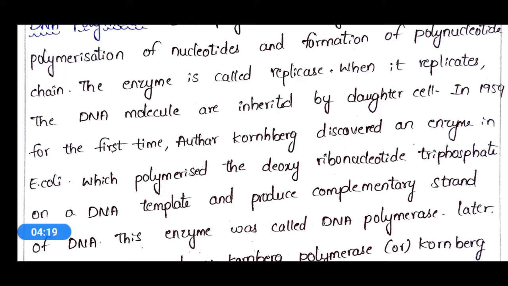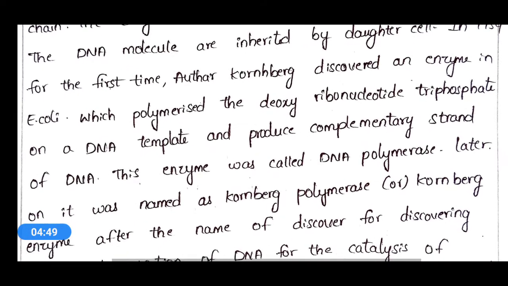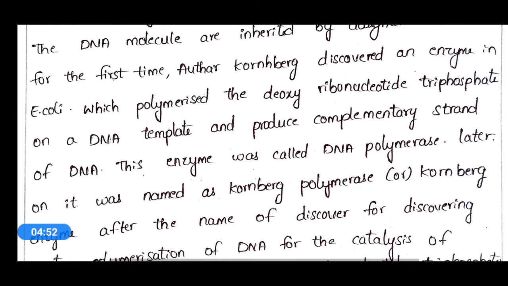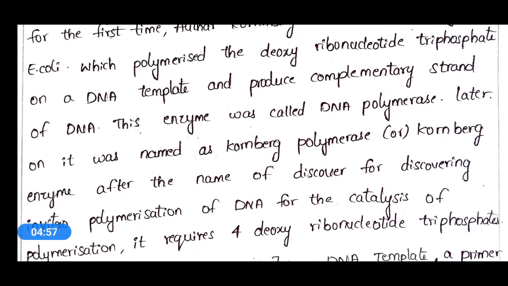In the year 1959, for the first time, Arthur Kornberg discovered an enzyme in E. coli, that is Escherichia coli. This is a bacterium in which Arthur Kornberg discovered DNA polymerase for the first time, which polymerized the deoxyribonucleotide triphosphates on a DNA template and produced a complementary strand of DNA.